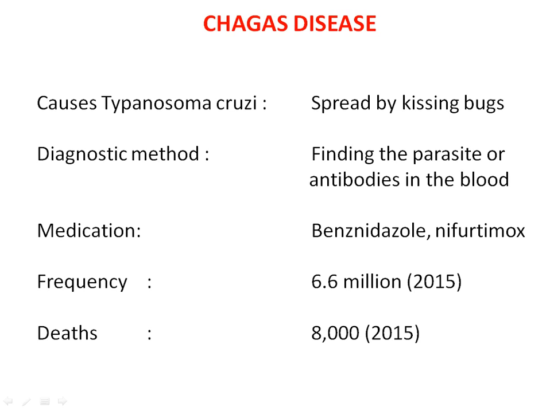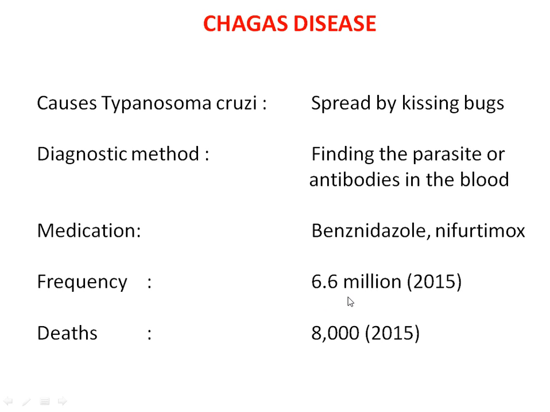Medication involves the drugs benzimidazole and nifurtimox. These two are the drugs given to treat Chagas disease in order to eradicate the parasite, Trypanosoma cruzi.